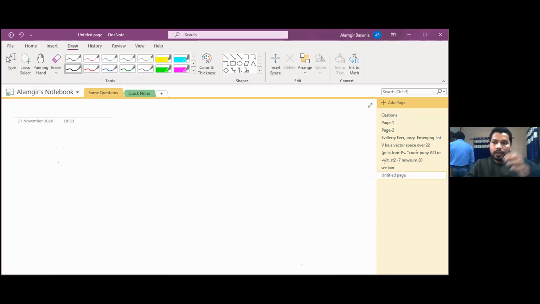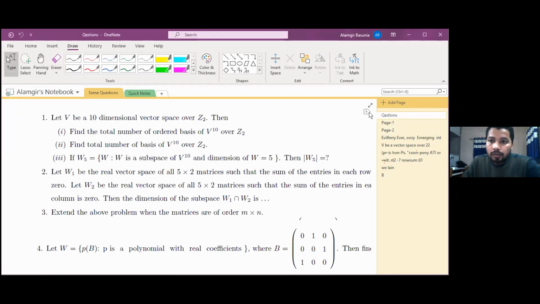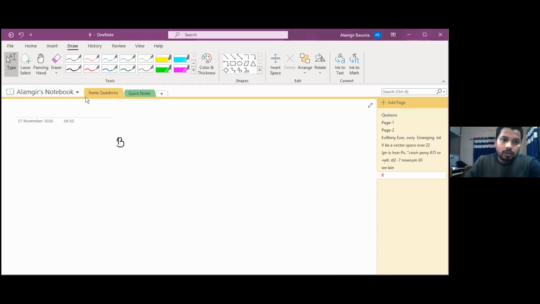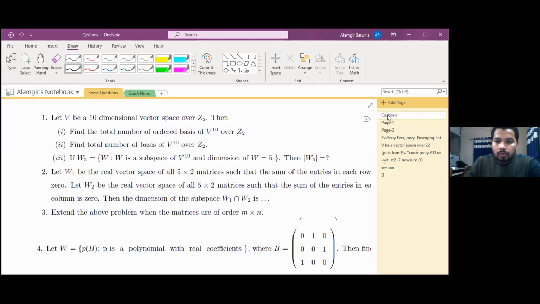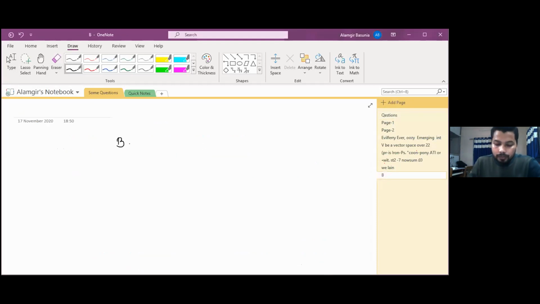Just see here. What was our matrix here, B or A matrix? What is our B here? B is equal to 0, 0, 1, 0, 1, 0, and 1, 0, 0.